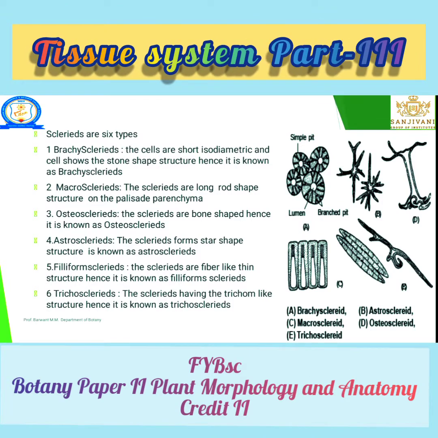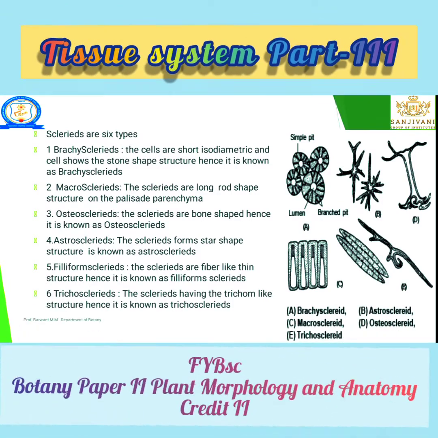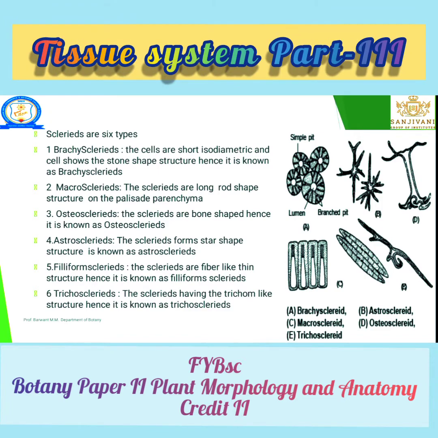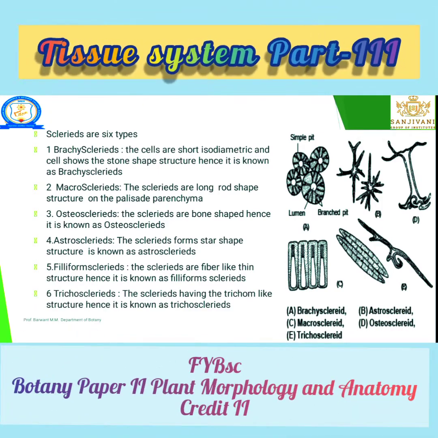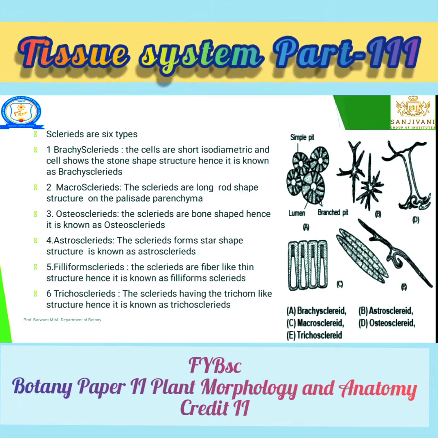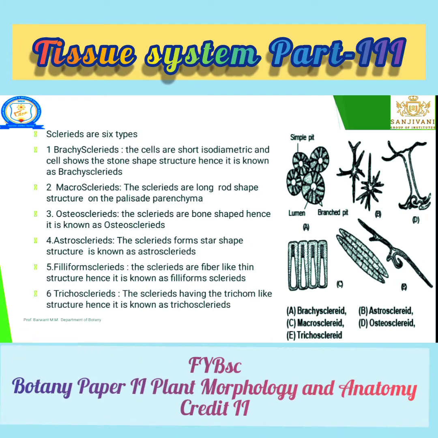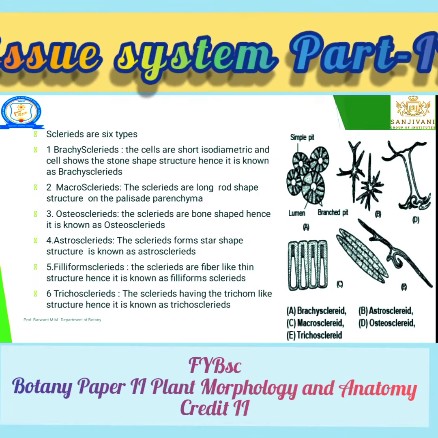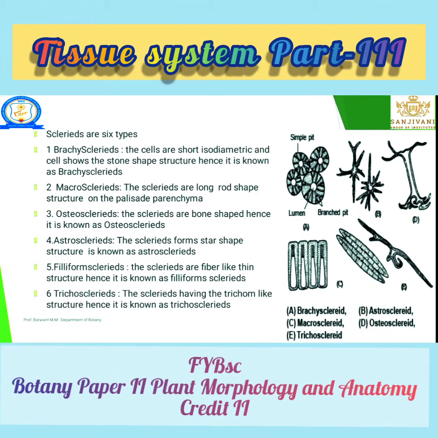Then astrosclereid. The sclereid having a star-shaped structure is known as an astrosclereid. Filiform sclereid, the fiber-like structure of a sclereid, is known as a filiform sclereid. We can observe it in the figure.